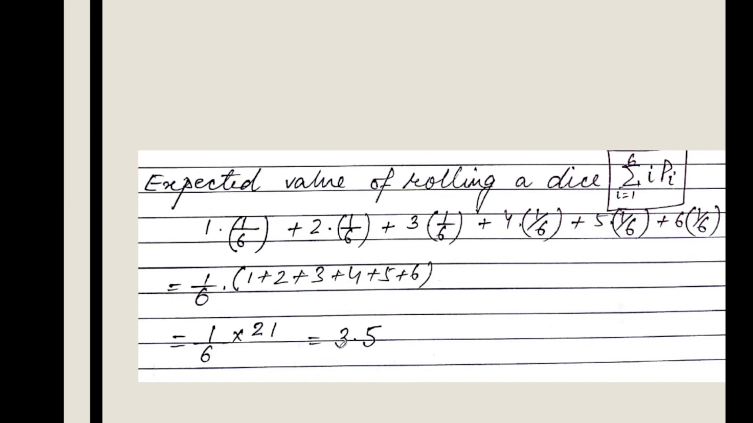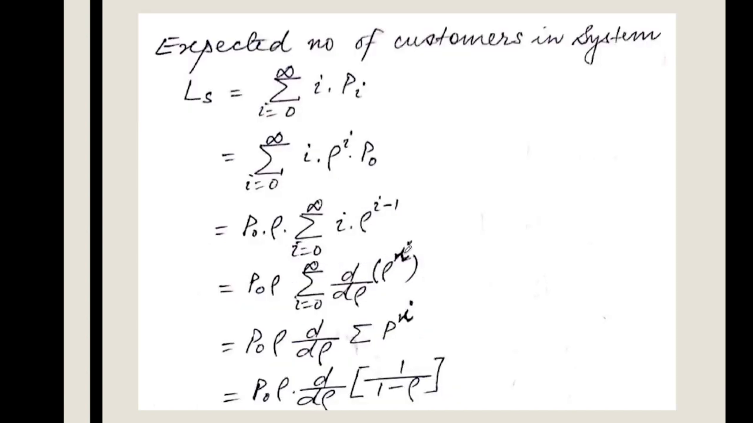Although if we roll a dice directly, we will not get 3.5. We will never get 3.5. But if we roll that dice say 100 times, then the total sum which will appear will be around 3.5 into 100, so 350. So this is what we will get. We'll apply this similar analogy to find the expected number of persons in that particular system.